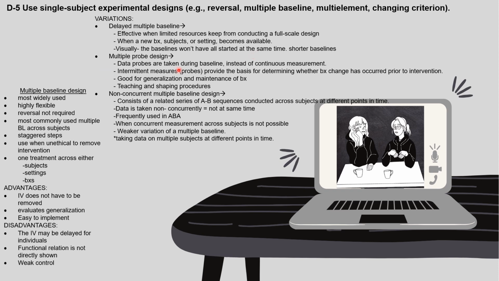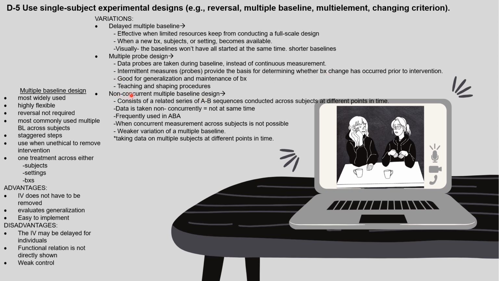The multiple probe design means data probes are taken during baseline instead of continuous measurement. The intermittent measures, also known as probes, provide the basis for determining whether behavior change has occurred prior to intervention. This is a good one for generalization and maintenance of behavior, and it's useful for teaching and shaping procedures.